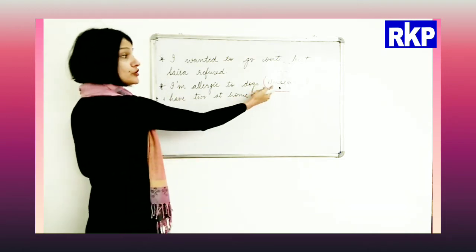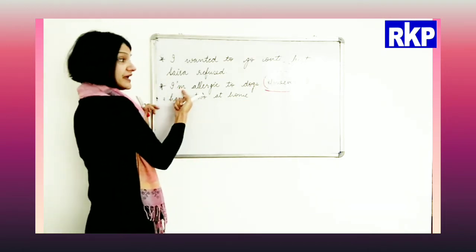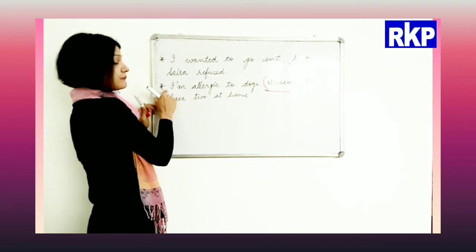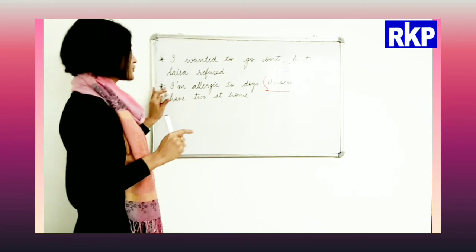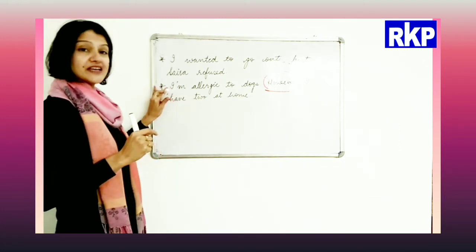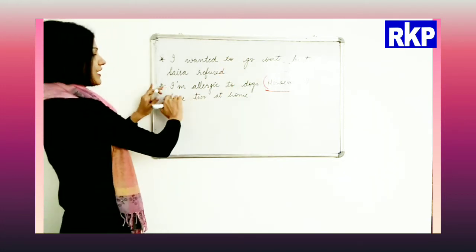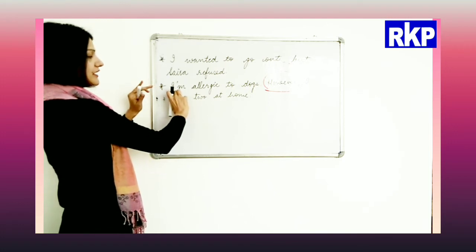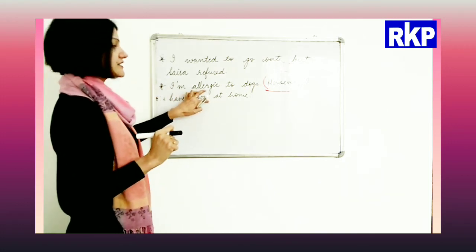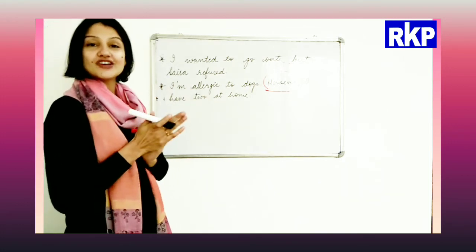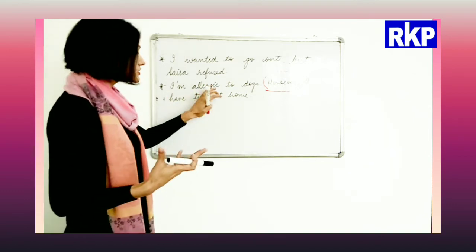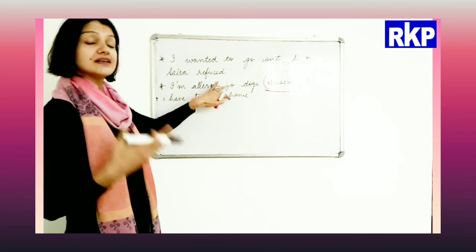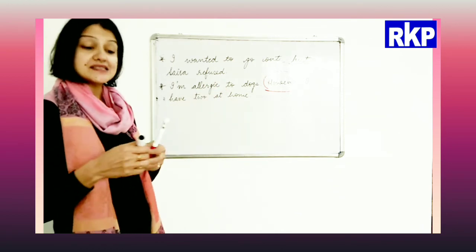We cannot use however here in the beginning of this. And if I ask you which conjunction can be used here if we remove however and we have to connect these two sentences, what is the other way to say the same sentence where the meaning doesn't change?